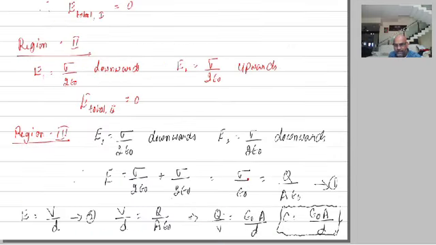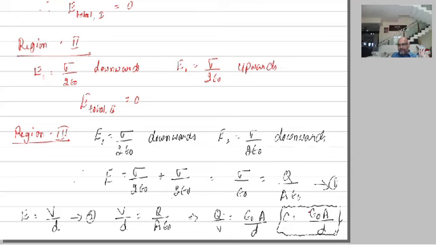Sigma is what? Charge by area. Therefore, E is equal to Q by A epsilon naught, that is equation 1. We know the relation between electric field intensity and potential. So, E is equal to V by D, dV by dx, if you remember, potential gradient is equal to V by D. Comparing 1 and 2, you get V by D is equal to Q by A epsilon naught, which gives Q by V is equal to epsilon naught A by D. Q by V is nothing but capacitance, so C is equal to epsilon naught A divided by D.